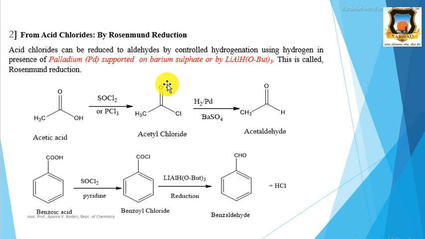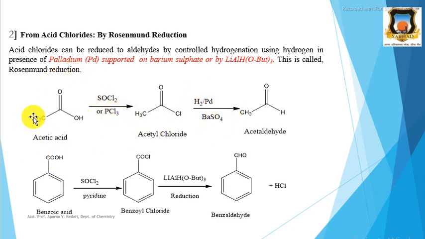This is a reduction, that is, addition of hydrogen is reduction. We are replacing chlorine by hydrogen. Therefore, we can prepare aldehydes from acid chlorides by Rosenmund reduction, and the reagents are hydrogen, palladium, and barium sulfate.